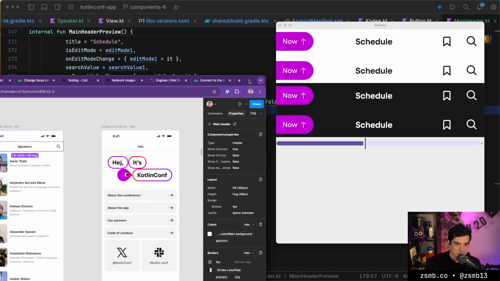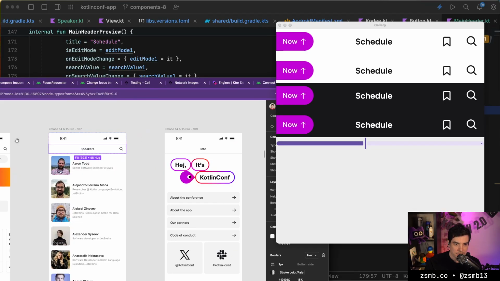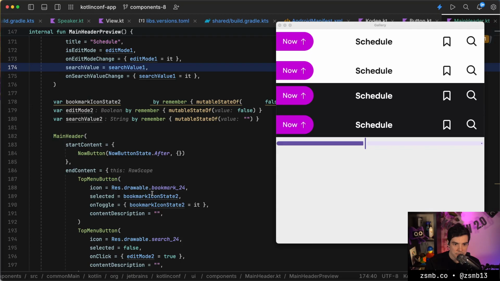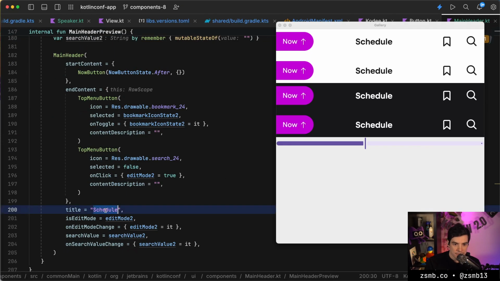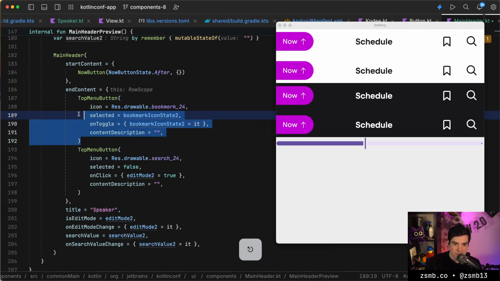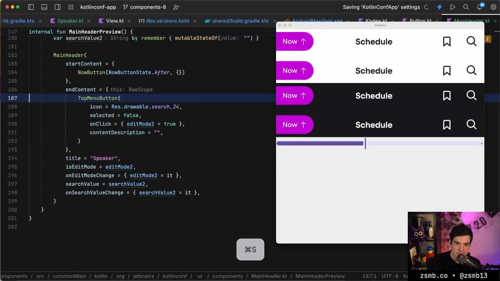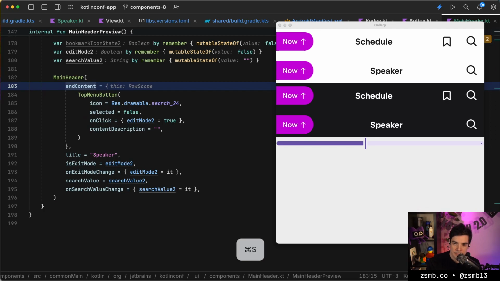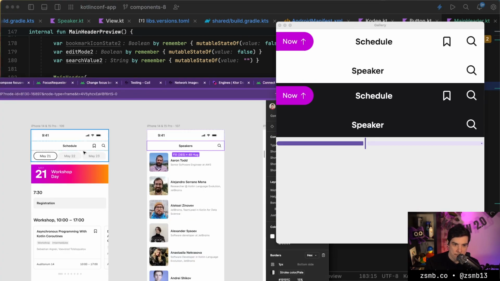And then what I wanted to do was reflect these 2 different states for the schedule and for the speaker themes. So the second thing I want to be the speaker one, and there are no bookmarks here, and there's no now button here. So that's the speaker variant of this.